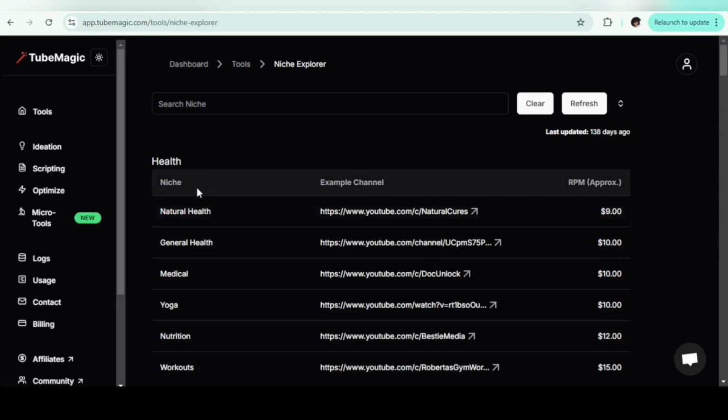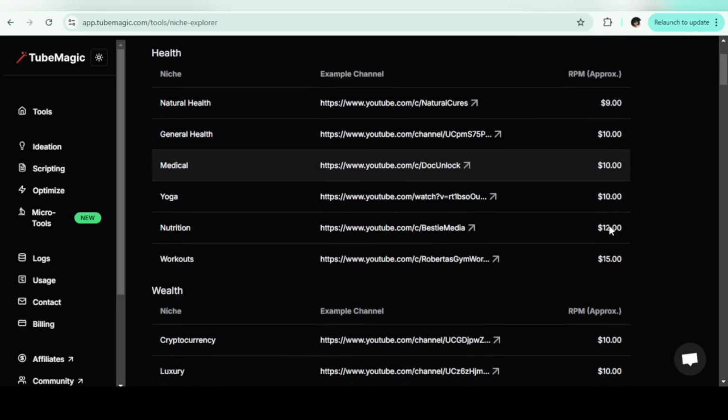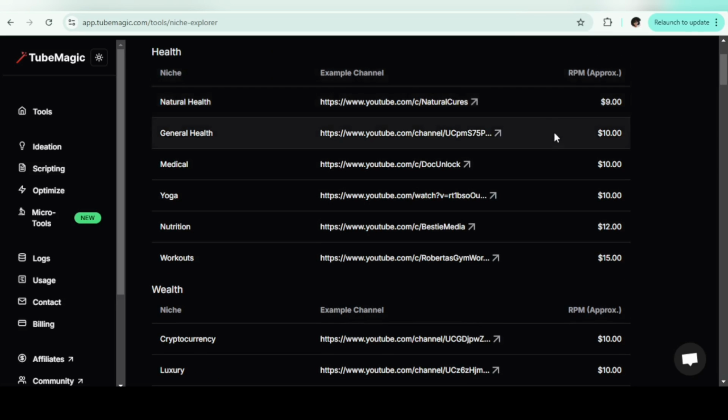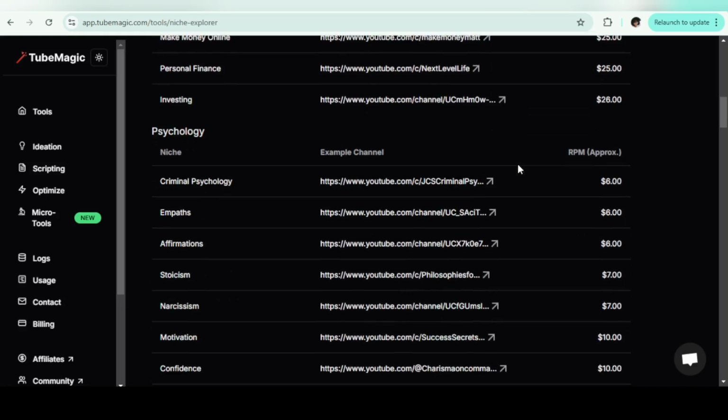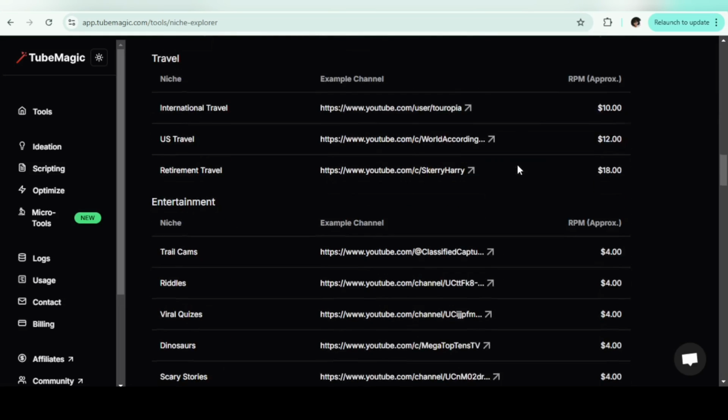This is just amazing. This is the health niche, and right here you can see the RPM for each of these niches. If you don't know what RPM is, it's the amount you get paid as a creator after YouTube has removed their percentage. Here you can do your research on the kind of niche you want to focus on.